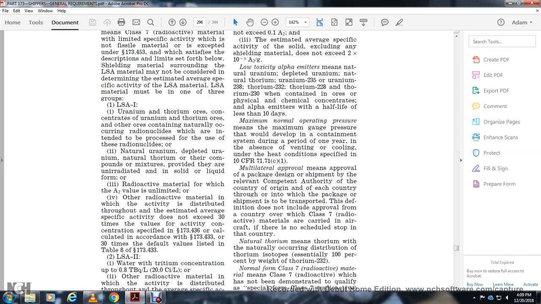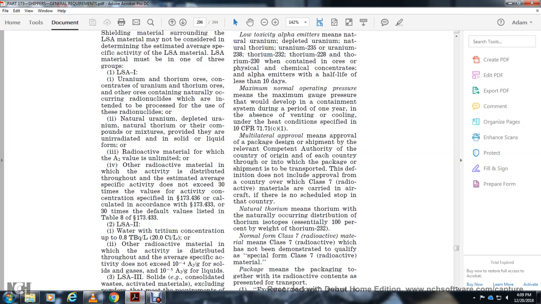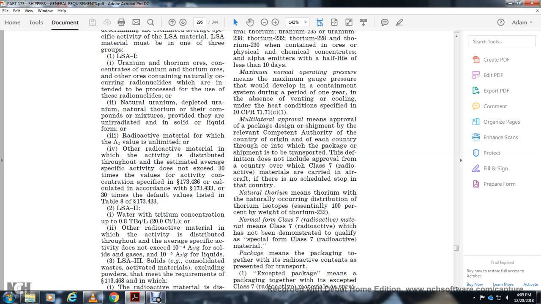tritium concentration up to 0.8 TBq per liter, or other radioactive material in which the activity is distributed throughout and the average specific activity does not exceed 10 to the negative 4 A2 per gram for solids and gases, and 10 to the negative 5 A2 per gram for liquids. LSA-III: solids, such as consolidated wastes or activated materials, excluding powders, that meet the requirements of